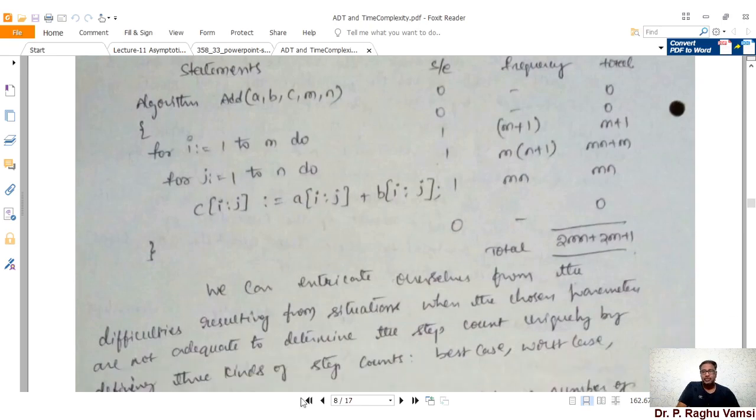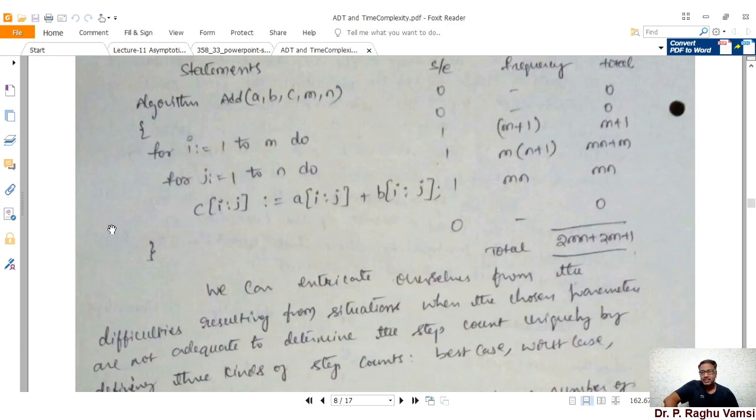Next one, if you look at another statement like Add. Here is the adding of two matrices A, B, C, where M is the size of matrix A and N is the size of matrix B, like that, M into N. For i equal to 1 to M, how many steps will happen?